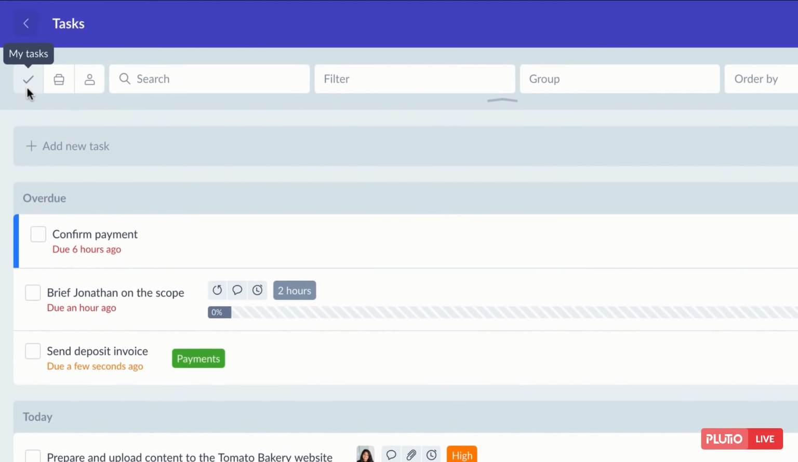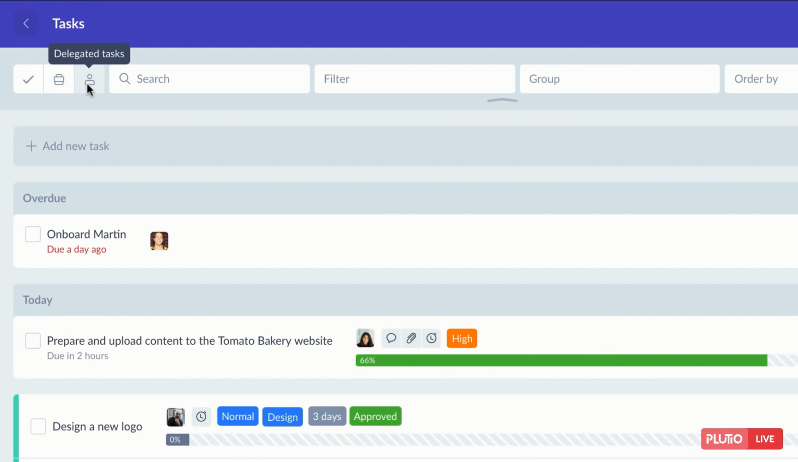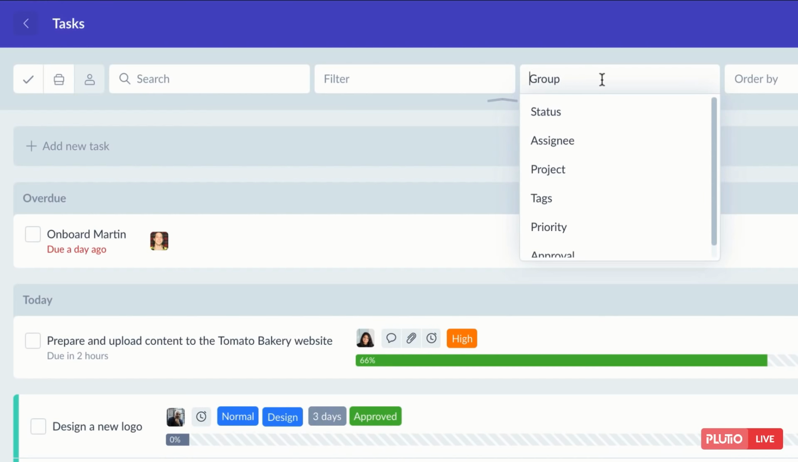This page has 3 views. The My Tasks view, which shows only the tasks that you've created within this page. Project Task view, which only shows tasks pulled from projects. Delegated Tasks view, which only shows tasks that you've delegated to others. By default, all tasks on those pages are grouped by due date, but you can easily change that by clicking on Group from your utility bar and then choose to group them in a different way.